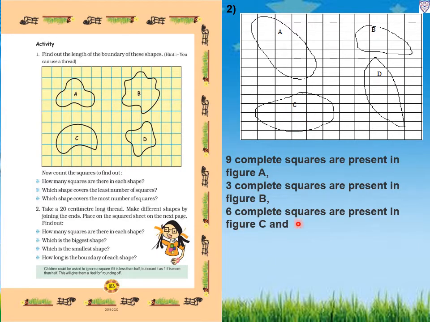So 6 complete squares are present in figure C. Now in D, 1, 2, 3, sorry, from here 1, 2, 3, 4. So how many squares are totally complete? 4 complete squares are present in figure D.